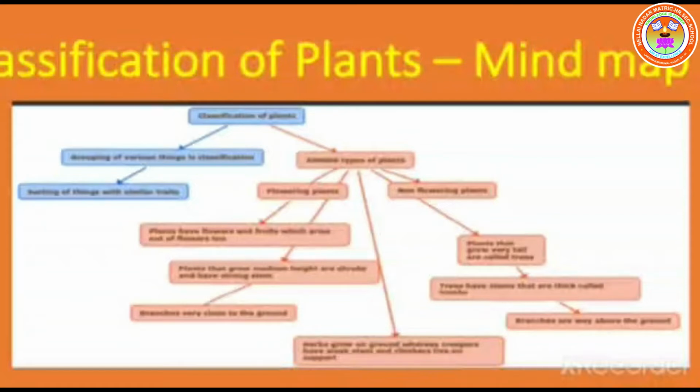In the world, there are about 3 lakh types of plants. Some give flowers, they are called flowering plants, and some plants won't give flowers, so they are called non-flowering plants. Mostly shrubs will produce flowers, and very tall plants called trees won't give flowers, so they are called non-flowering plants.